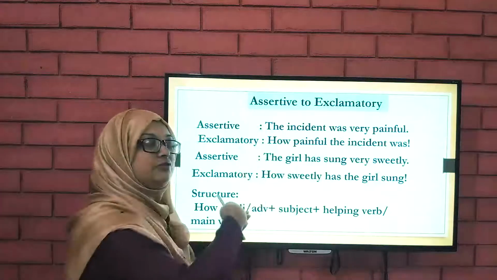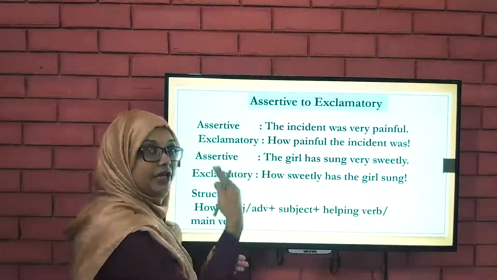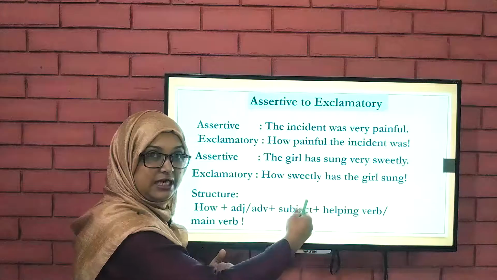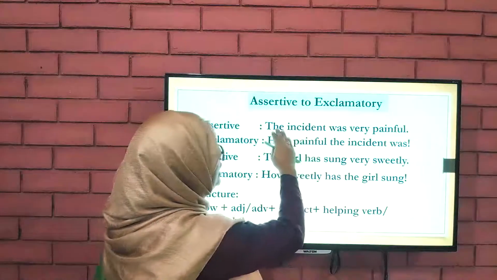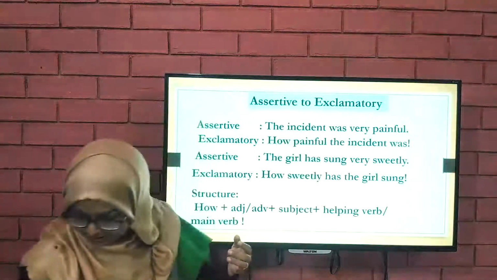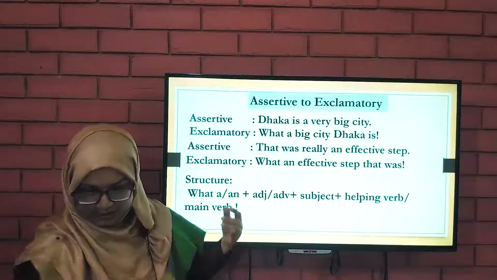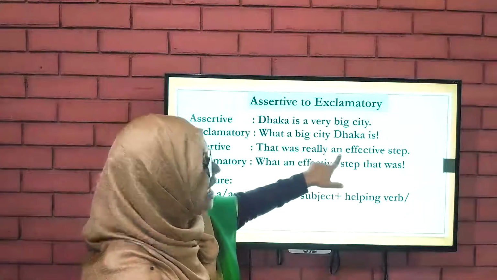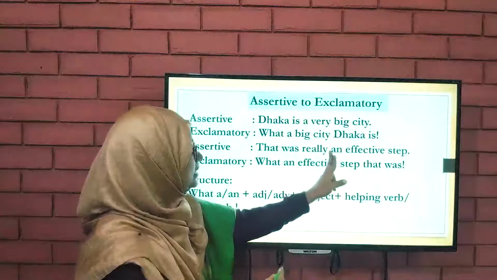Previously, we started our sentence with what. But here, how. Can you say why? Can you find any differences? Okay, I will help you. Just go to the previous slide. Here, Dhaka is a big city. That was really an effective step. In these sentences, there were articles.